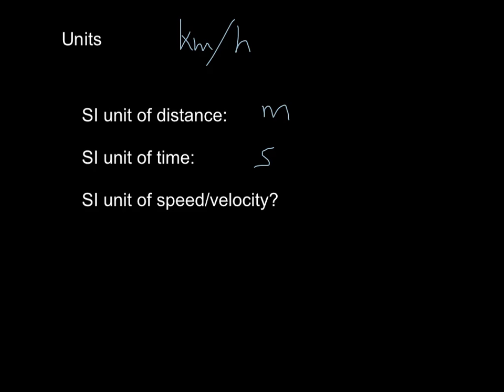So, speed is not measured in kilometers per hour. We actually need to replace each one of these with its SI unit. So, take 2 seconds, pause the video, and say out loud, what are the SI units of speed or velocity? Well, hopefully you know that instead of kilometers, you need to use meters, and instead of hours, we need to use seconds. So the international system unit of speed or velocity is the meter per second. Yay. Now that that's out of the way, let's move on.